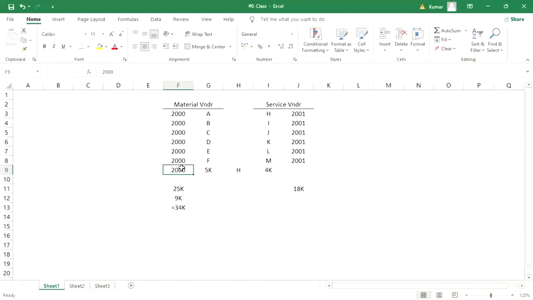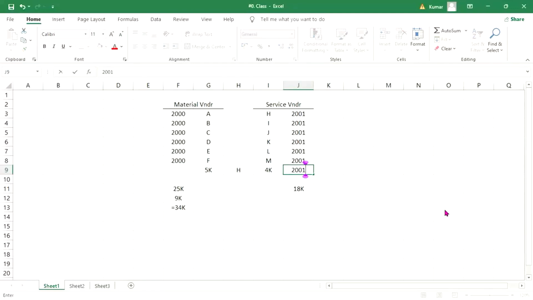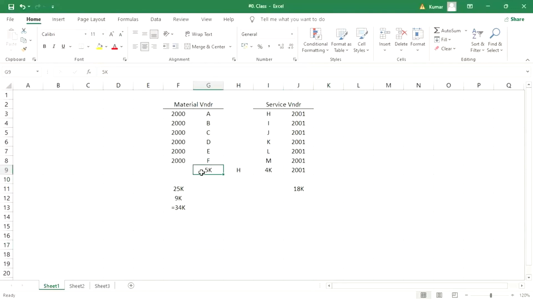So since we have assigned the material reconciliation account here in the vendor, even if any invoice related to service is going to be received, that service invoice is also getting posted against this, and vice versa. Say, for example, we have changed the reconciliation account and we made this one. In that case, what is happening? This material invoice is going to be posted here. So 9K, right? So it is going to be total 27K here. So in both cases, what is happening, guys? There is a problem.